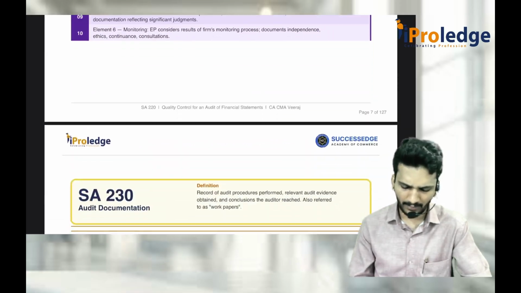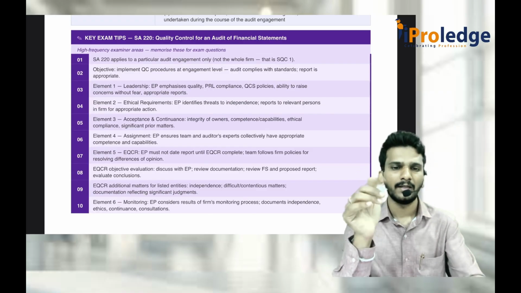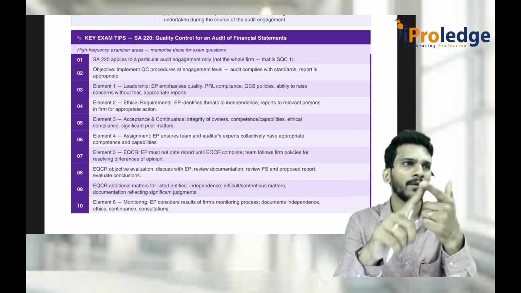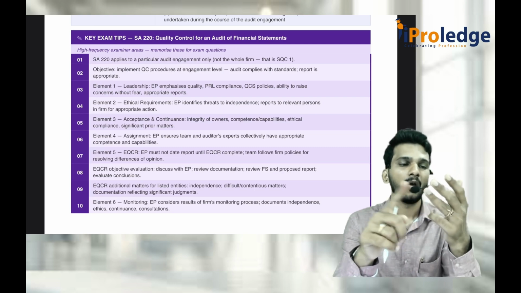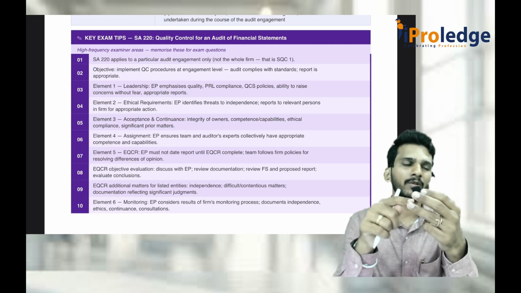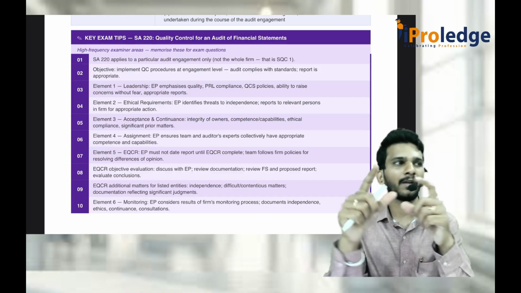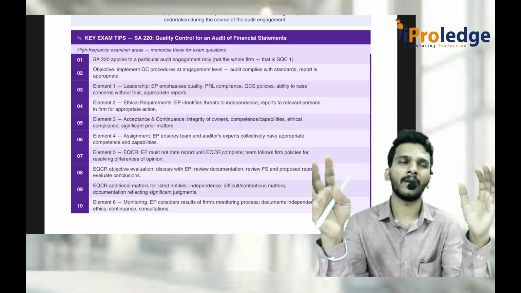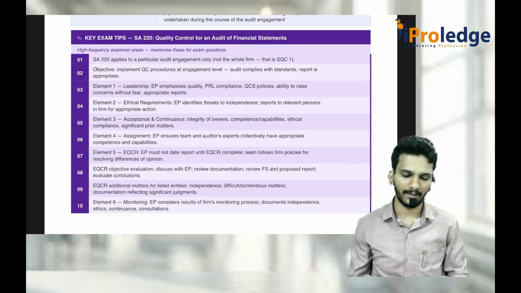If you remember SQC1, SA 220: if you look at SQC1, SQC1 is applicable for audit, review, related services and other assurance services also, projections and all those things. One of the parts of this SQC1 is audit, that is the engagement. So SA 220 is part of SQC1. SQC1 is a broader concept out of which SA 220 has been carved out and given as a separate standard.